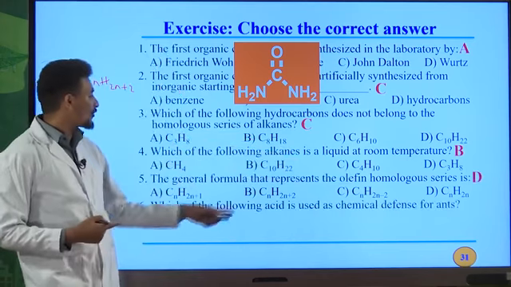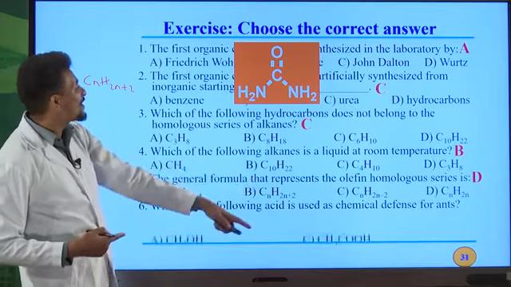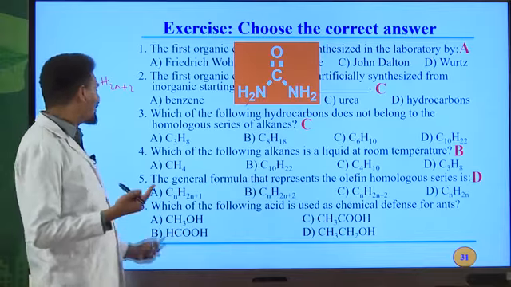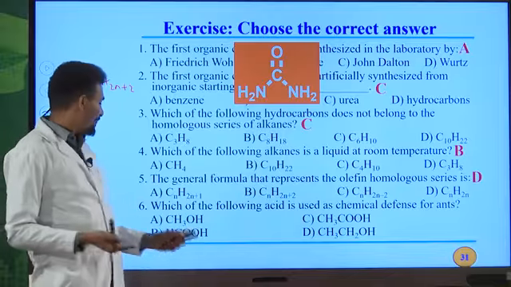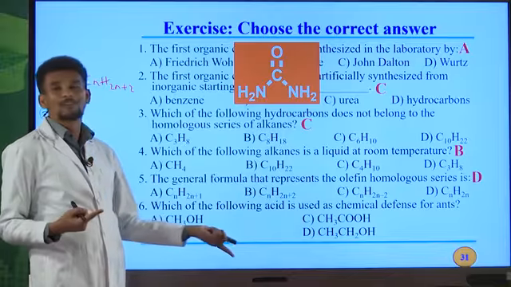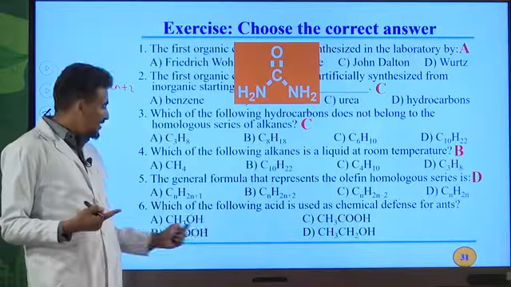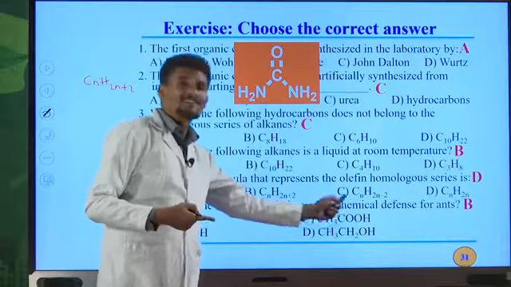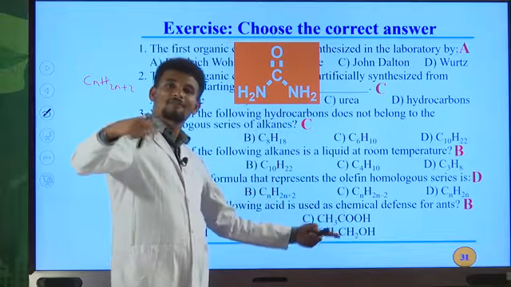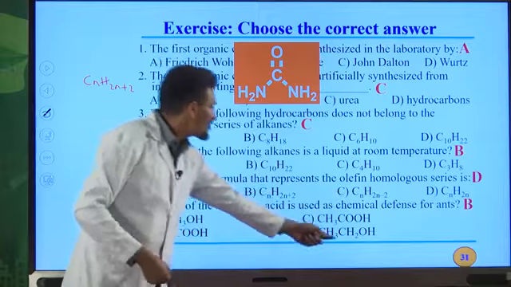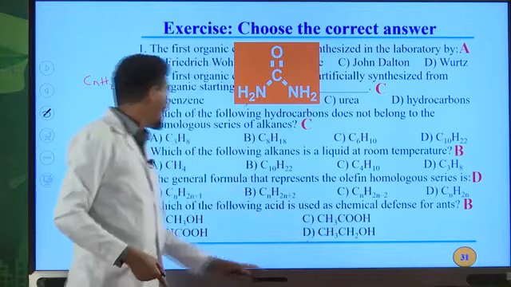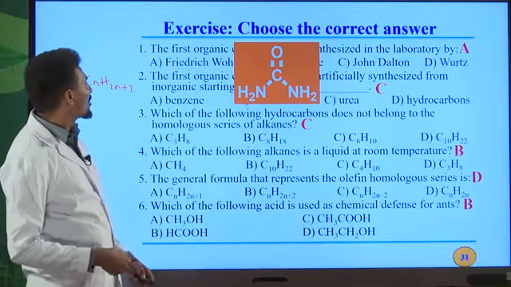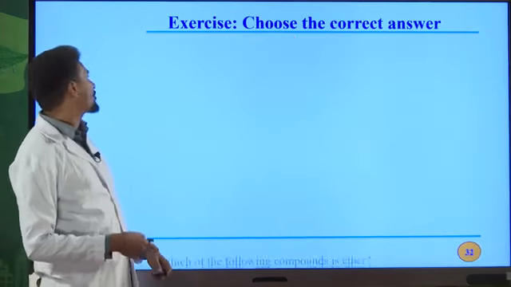Sixth question, which of the following acids is used as a chemical defense for ants? I already told you about this one. Formic acid. What is the molecular formula for formic acid? HCO2H. So this is formic acid. B is the correct answer. This one is acetic acid. It is found in vinegar, but this is an alcohol. This is not an acid. This one is also an alcohol. It is not an acid. Therefore, B is the correct answer for this question.